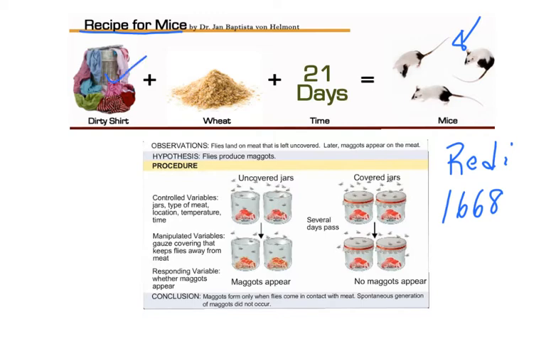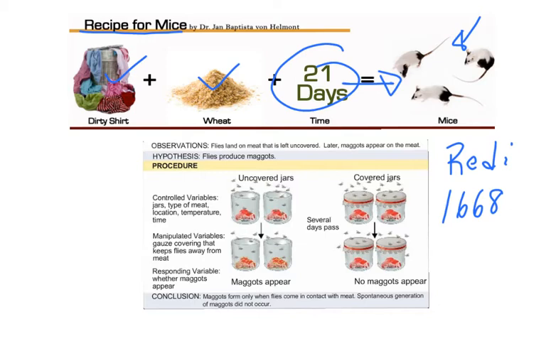of dirty laundry and grains stored in your house, and that if you had these two things after 21 days, mice would spontaneously form. And so the preventative measure for mice was to not combine dirty laundry and grains in the same area. Now, we today would realize that you're providing habitat and food for mice, which would then come from outside.